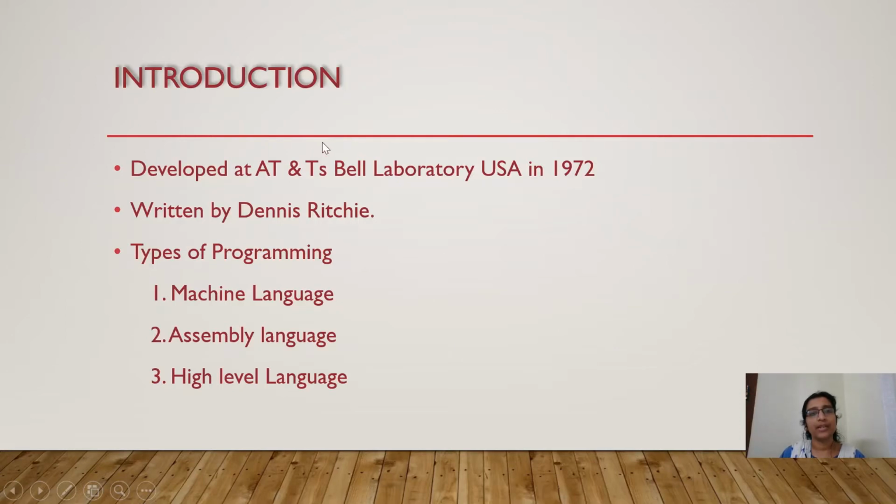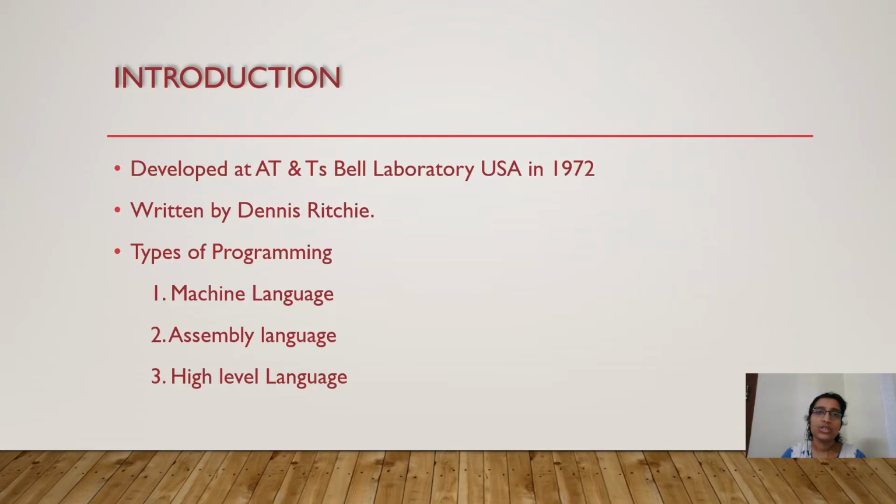So before learning the C language, we can see some history about the C language. So first is where it was developed. This was developed in AT&T Bell Laboratory, USA in 1972. This language was written by Dennis Ritchie. Then types of programming languages. So mainly there are three types of programming languages. The first one is machine language, second one is assembly language, and the third one is high level language.